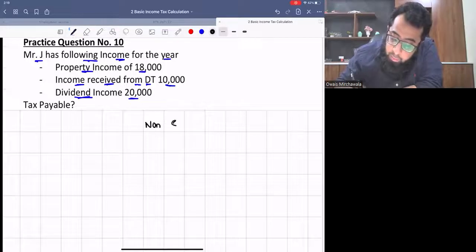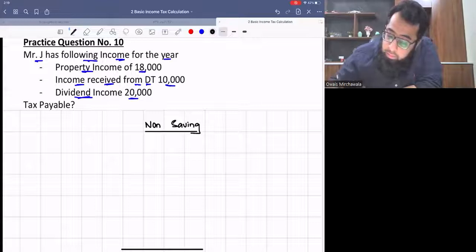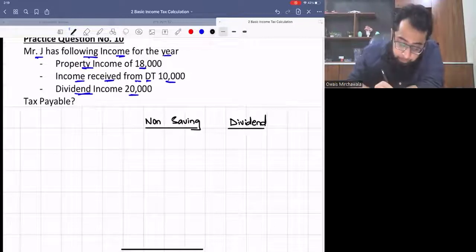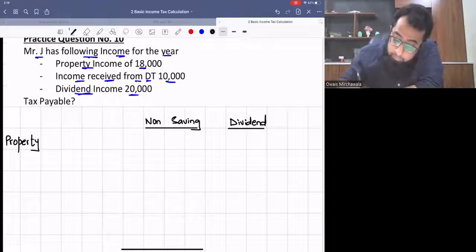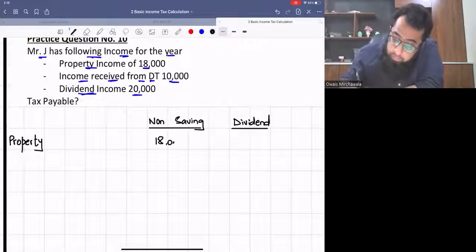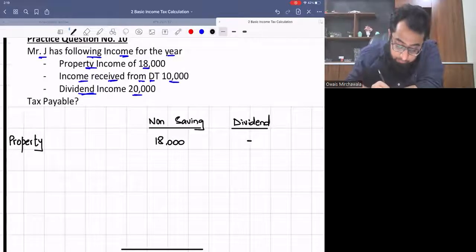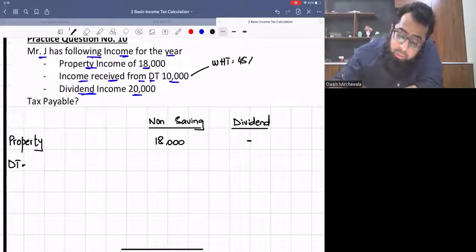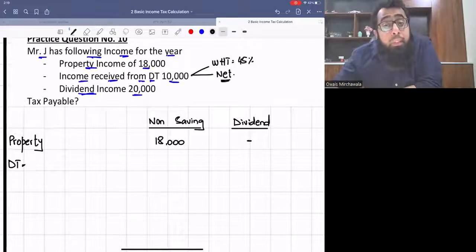Now, we will make the heads. The first head is non-saving. Still, we haven't studied the saving income. So, non-saving and dividend head. Property income. How much is the property income? It is 18,000. It goes in the head of non-saving. Income received from discretionary trust. The withholding tax is 45%. And since the examiner is silent, we will assume it as net.